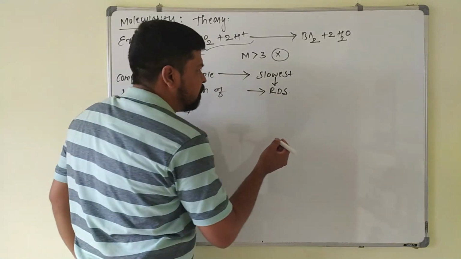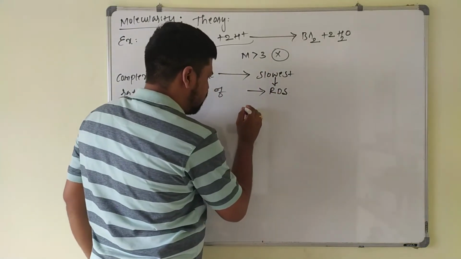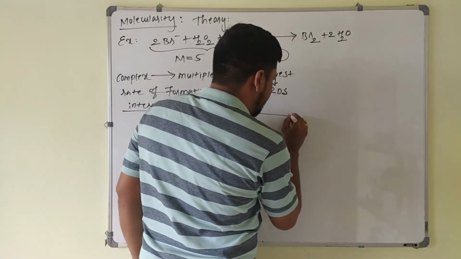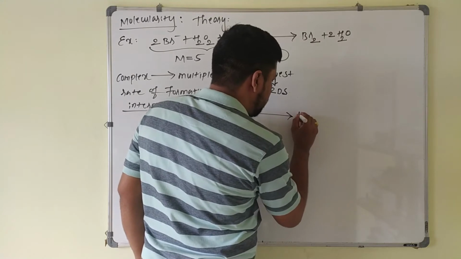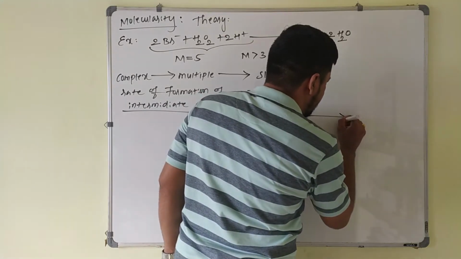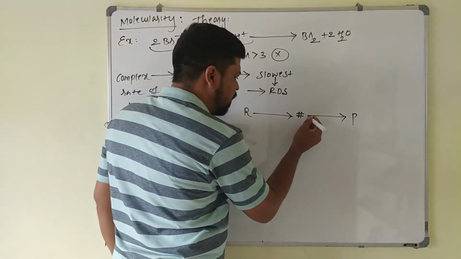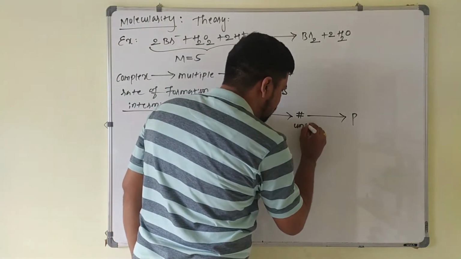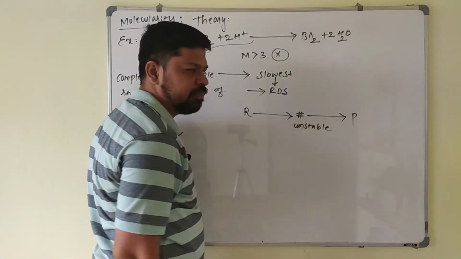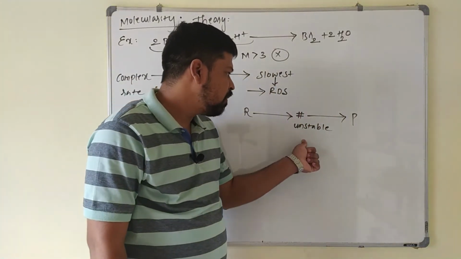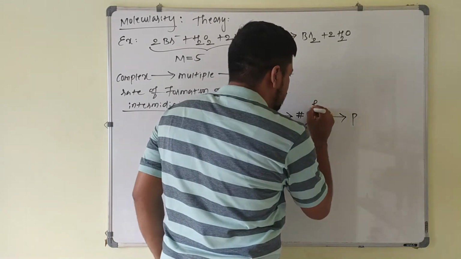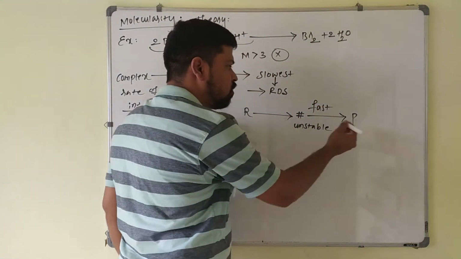Suppose I take this reaction: the reactant is getting converted into product. Before the formation of product, there is a formation of an unstable intermediate complex. Being unstable, it quickly decomposes to give the products.